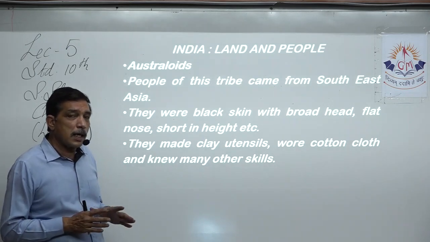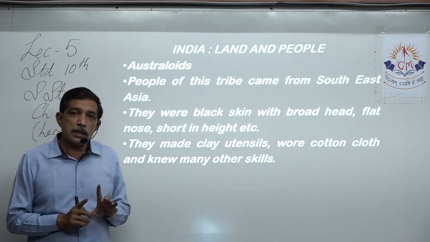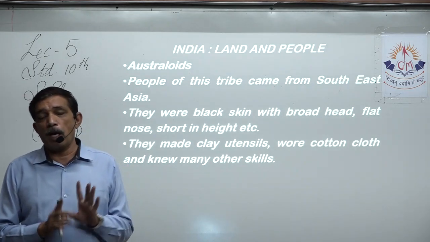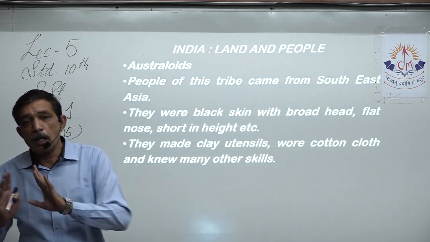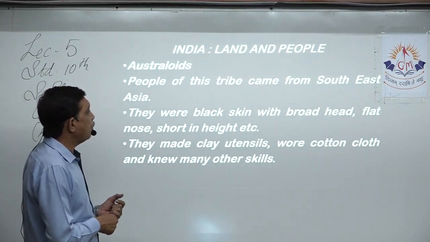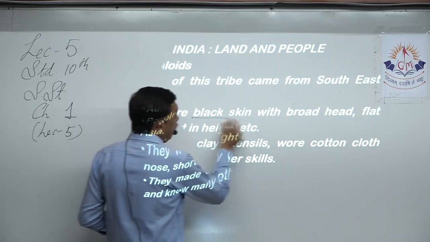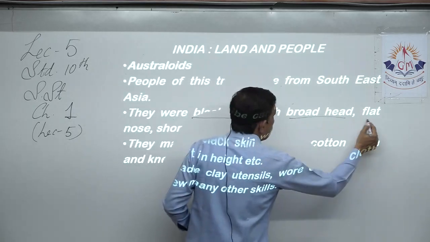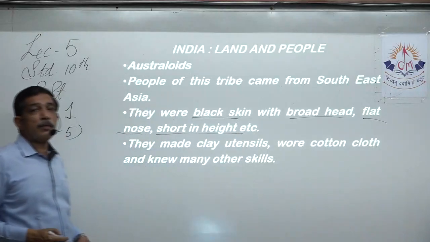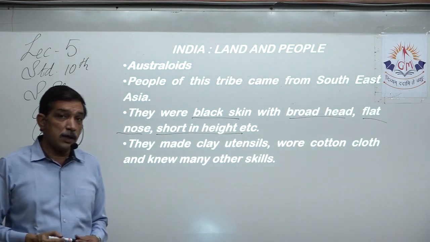But for us to understand, we have a simple answer. The Australoids came from Southeast Asia to India, and these are the features: one, black skin, next, broad head, third, flat face, and four, short height. We must remember these four physical features.